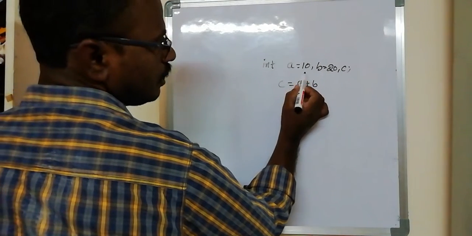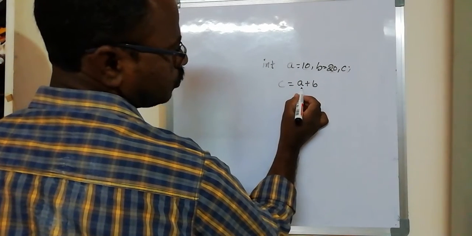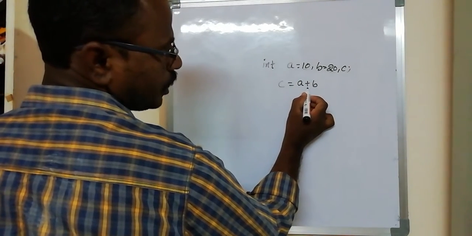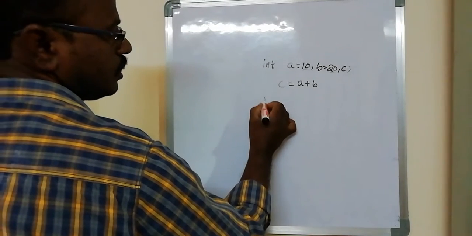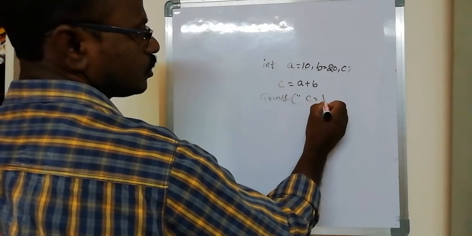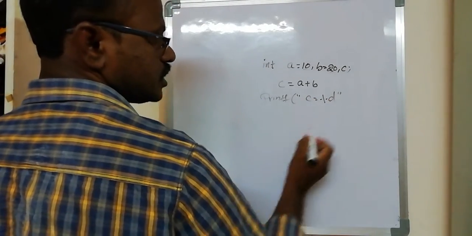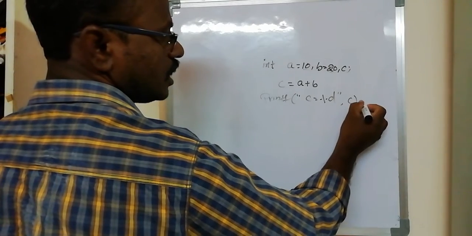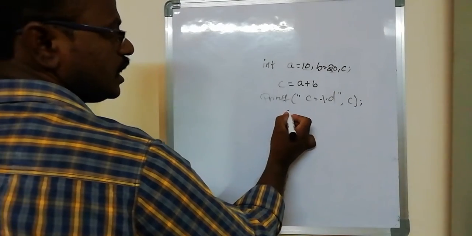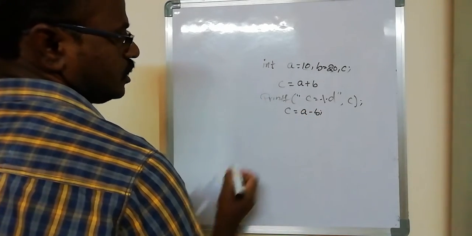The a variable value is 10, the b variable value is 20. The addition operator is plus. To print the value, printf, c is equal to, the integer format specifier %d, comma, c, and the value can be printed. Similarly, c is equal to a minus b, a subtraction operation.